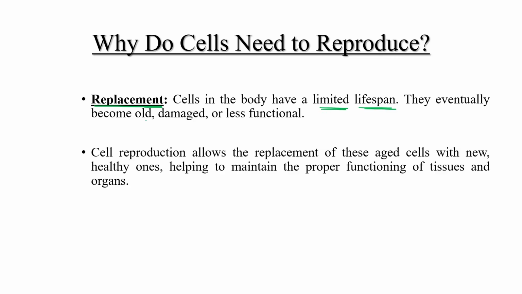Eventually cells become old, damaged, or less functional. So cell reproduction allows the replacement of these aged cells with new and healthy ones, helping to maintain proper functioning of tissues and of organs as well.